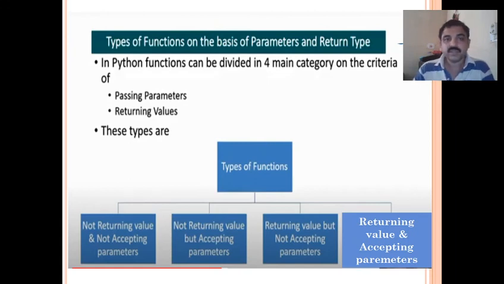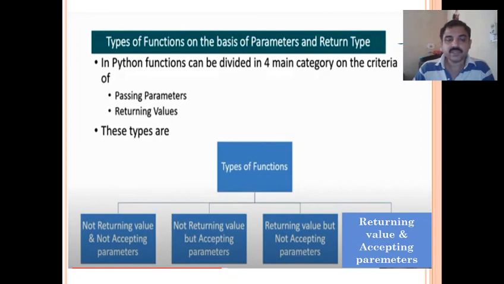So, types of function on the basis of parameters and return type. It is one of the most important things. If you know it clearly, then there will not be any doubts in functions. In Python, functions can be divided into four main categories on the criteria of passing parameters and returning values.